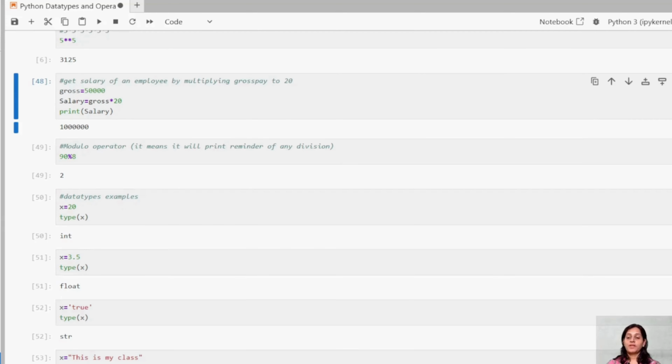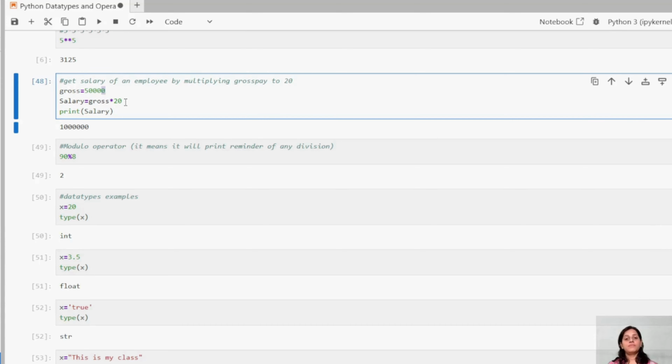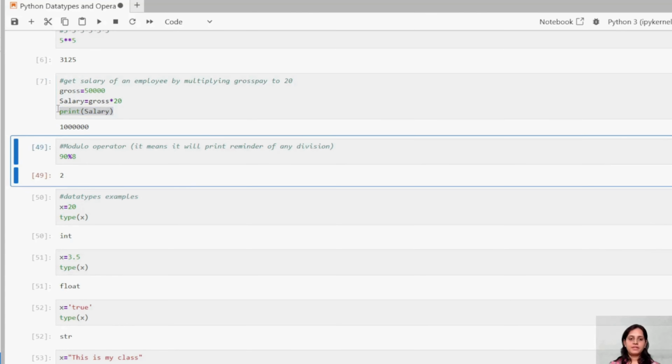So many courses are there, guys. Be patient. Okay. Get the salary of an employee by multiplying gross pay by 20. What we are trying to understand here is the multiplying operator. We understood the plus operator, the minus operator. This is a multiplying operator, right? So now I can see I'm doing a multiplication operation on this gross pay and I'm trying to print the salary.